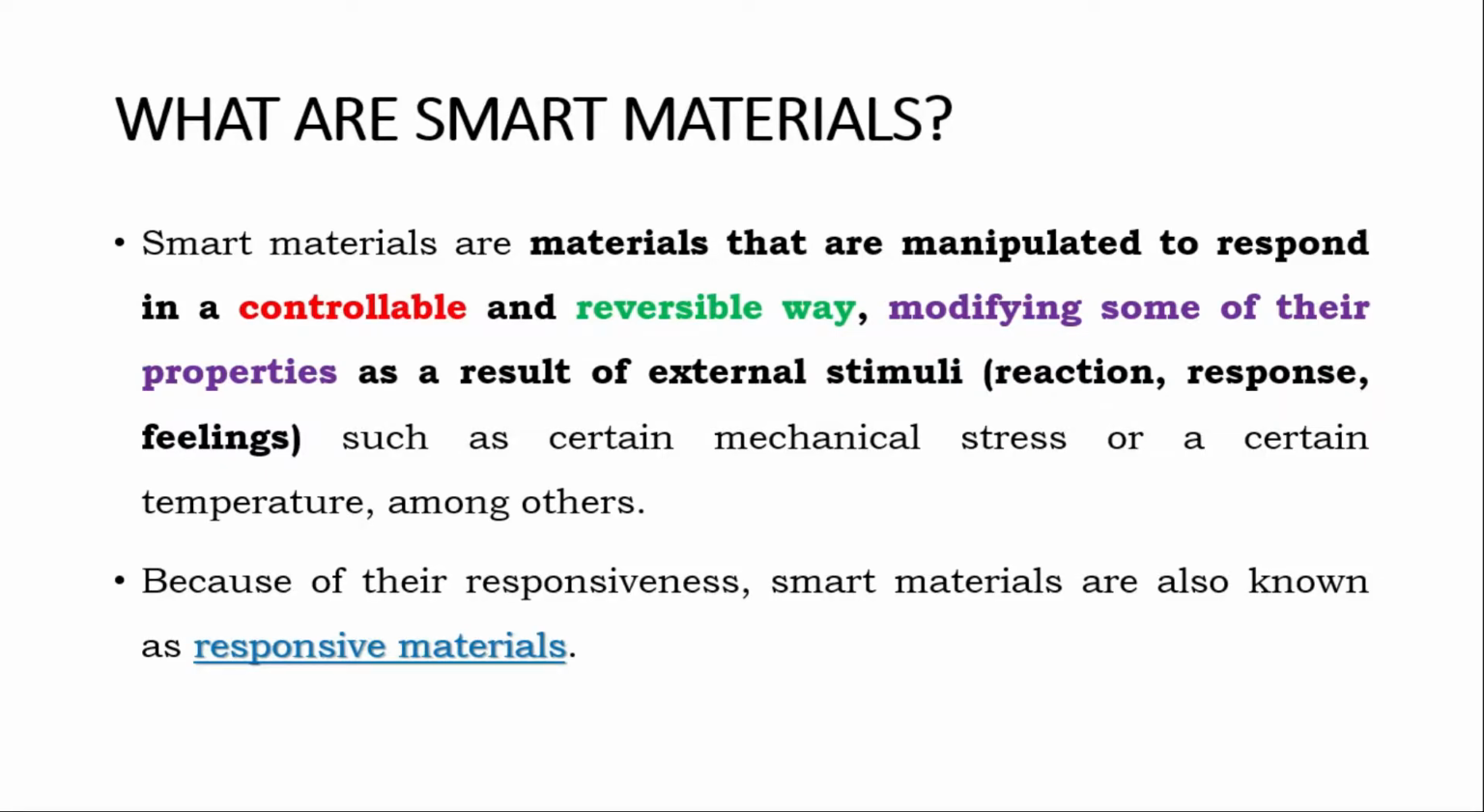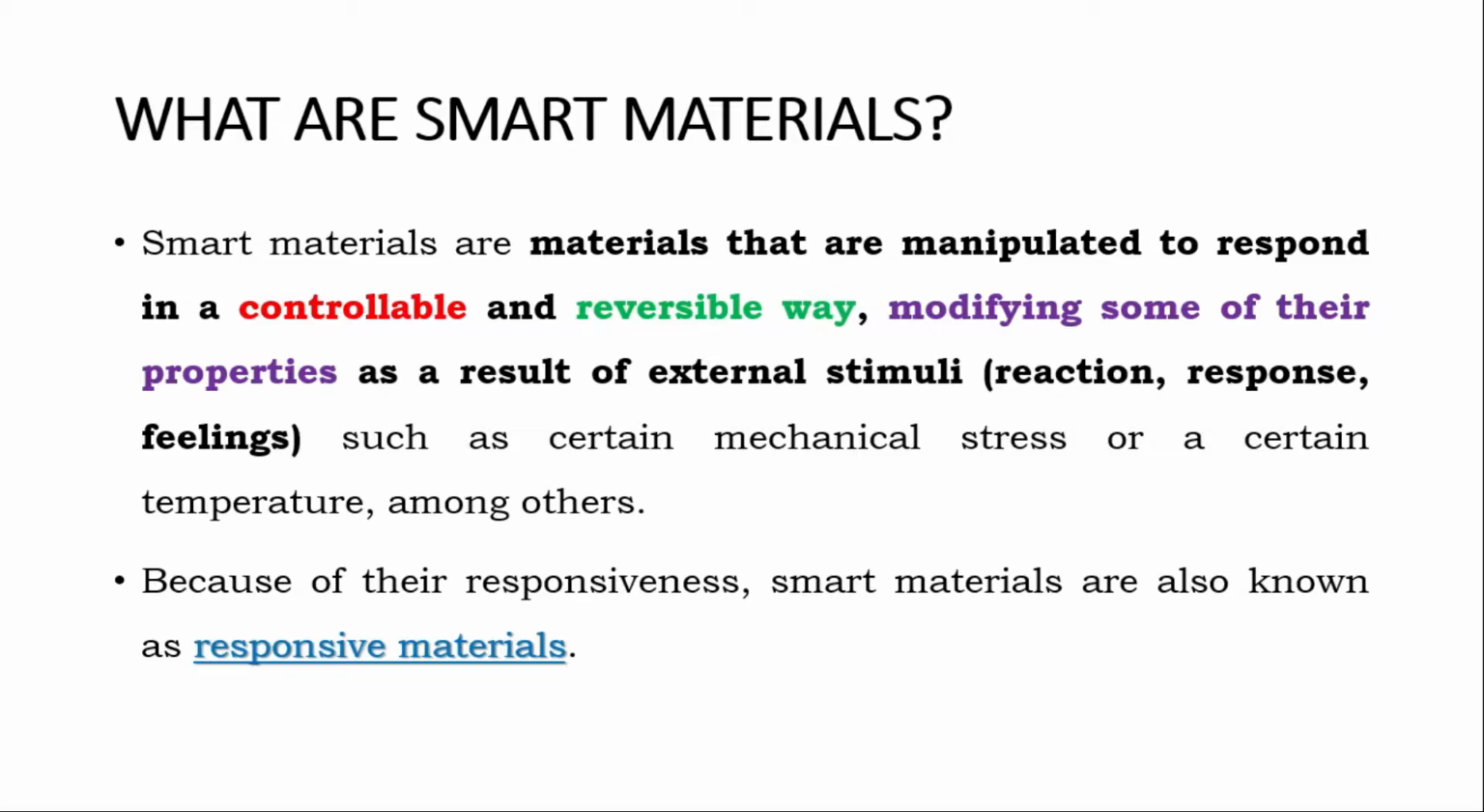Now tell me, what are smart materials? As I told, if you give something, they produce some output, like sensors. It depends upon the input, not in all cases, but for some they give an output. So smart materials are materials that are manipulated to respond in a controllable and reversible way.